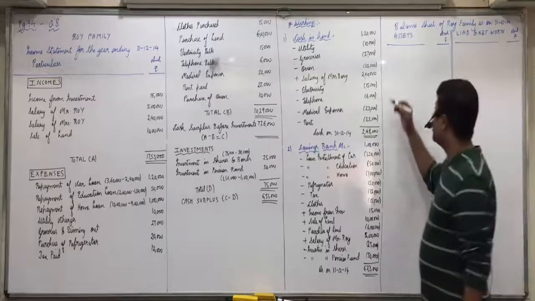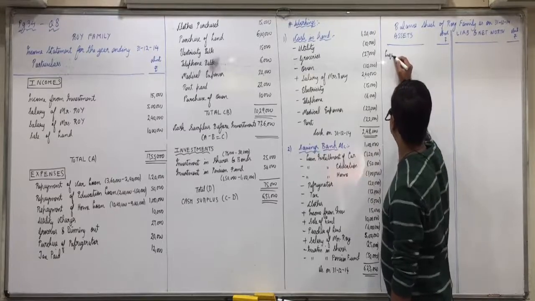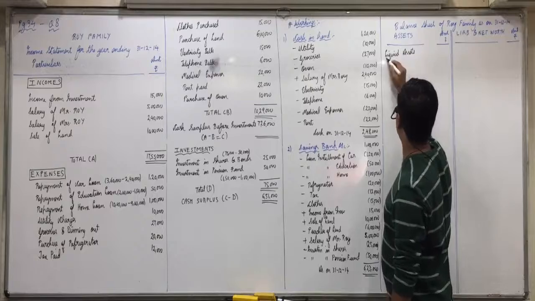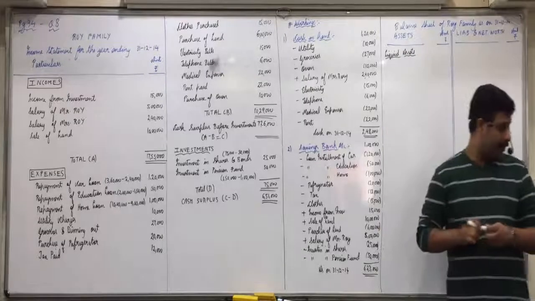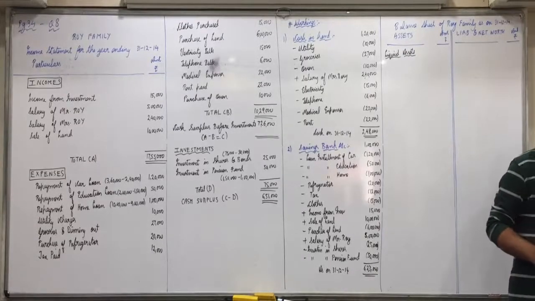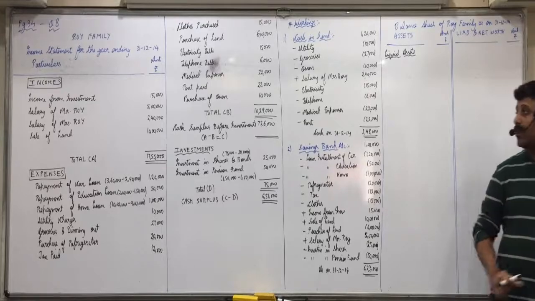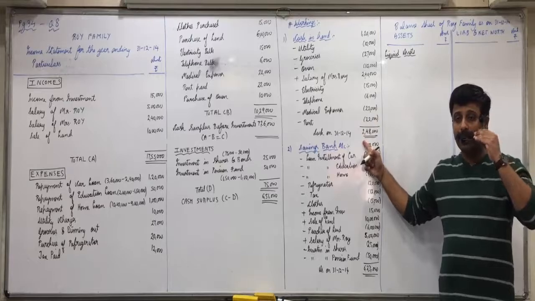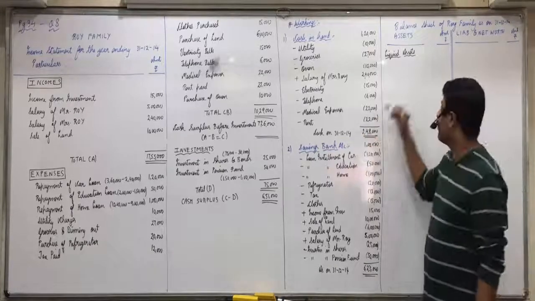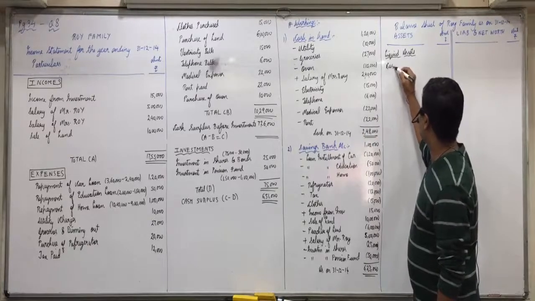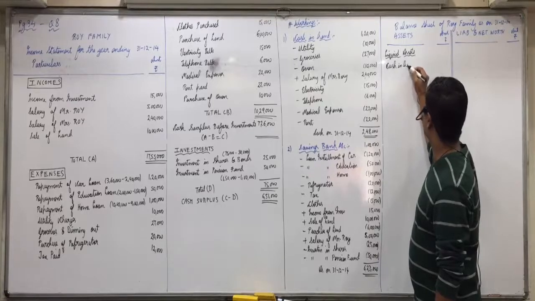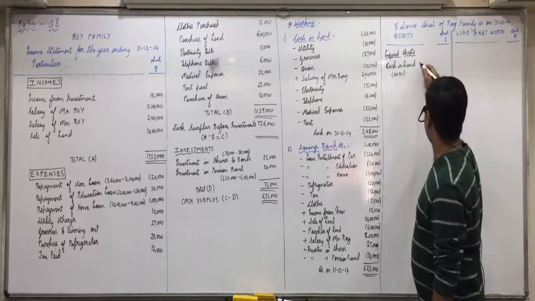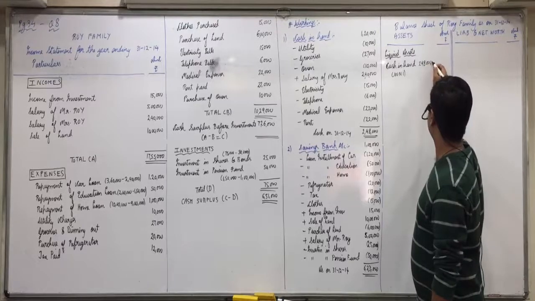Now be attentive. First, liquid assets. What all we have marked as LA will be considered. You can see cash in hand is marked as LA, and its amount we obtained in working note 1, 2,48,000 on 31/12/14.